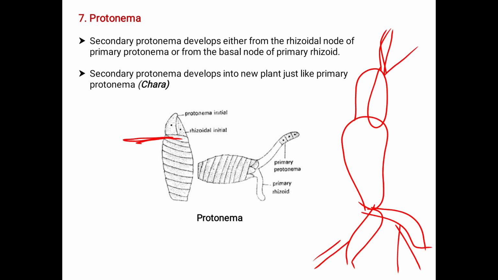This is the rhizoidal node and this is the basal node where the secondary protonema develops. Here the secondary protonema develops into a new plant just like the primary protonema.